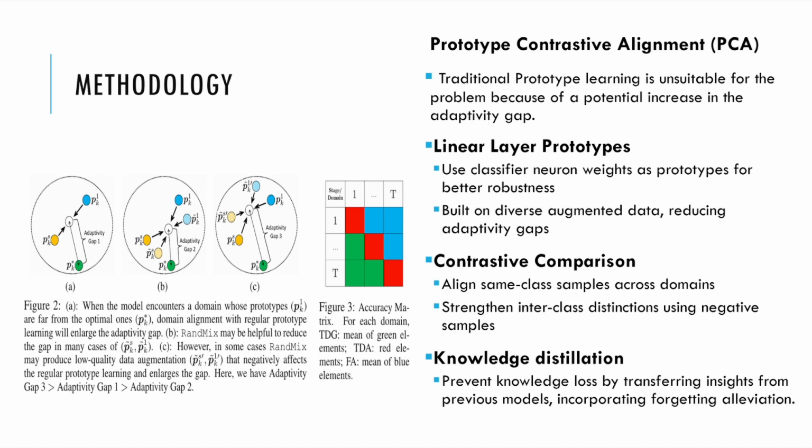Next is the contrastive comparison, which aligns same class samples across domains for consistency, and it uses negative samples to sharpen distinction between classes. This ensures strong intra-class alignment while maintaining inter-class separation as well. And finally, the process of knowledge distillation transfers insights from earlier models to prevent forgetting. By preserving key knowledge, PCA ensures the model performs well on both new and previously seen domains.